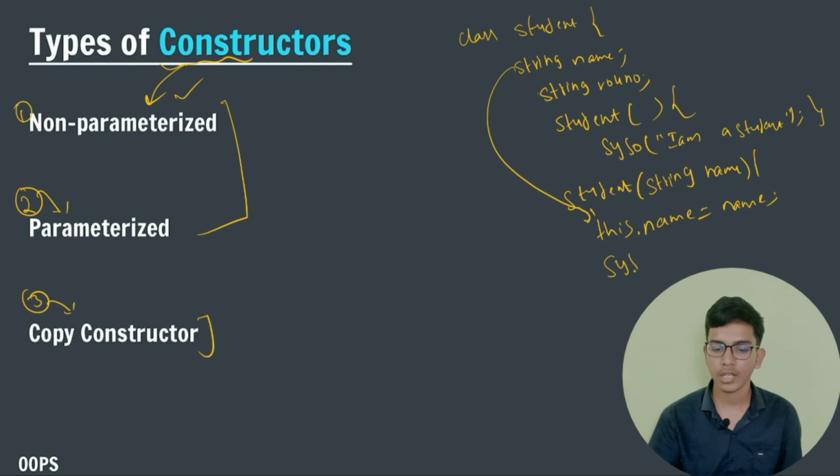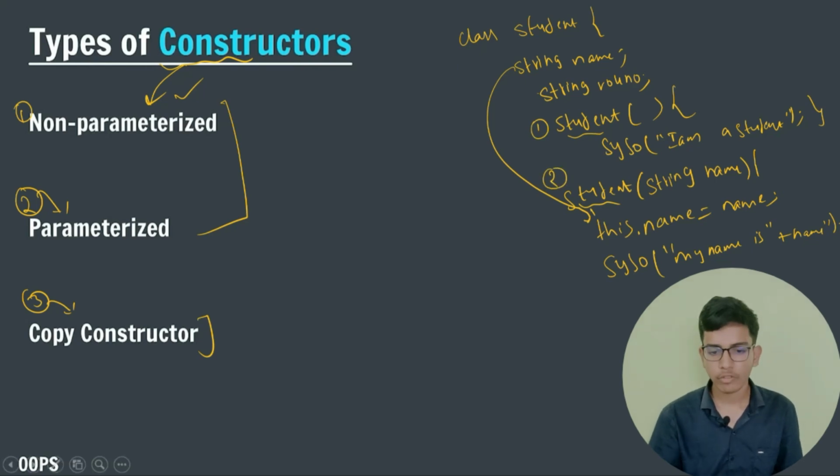After it I am printing System.out.print "my name is" plus name. So you can see that we have created two constructors here. This is my first constructor and this is my second constructor. You can see that in the first constructor we haven't given any parameter.